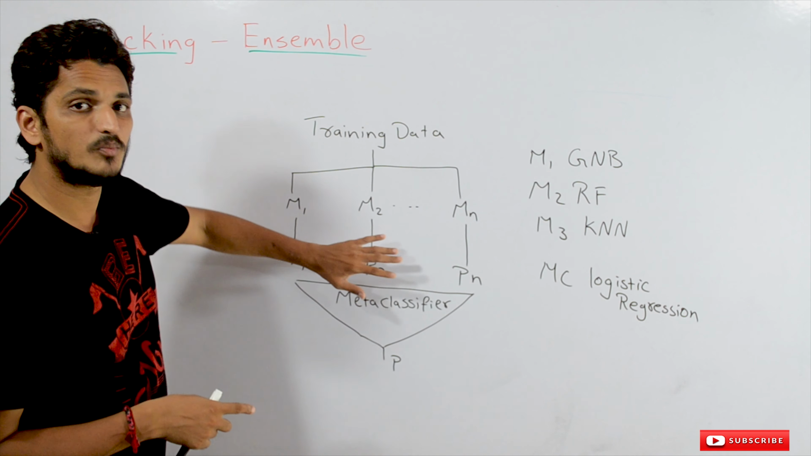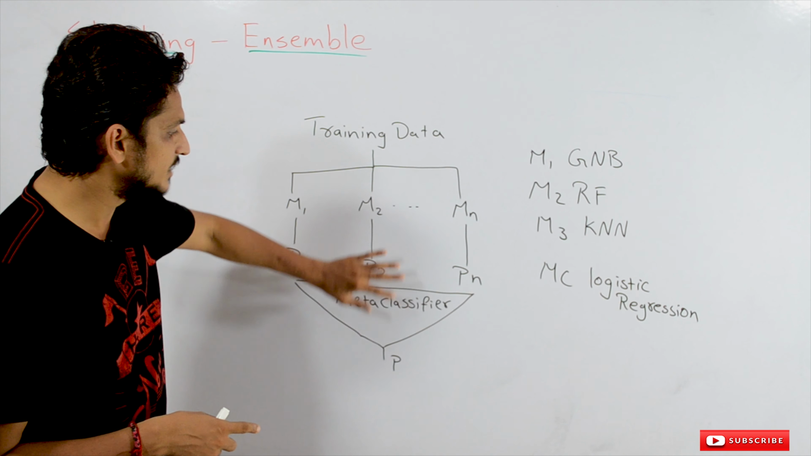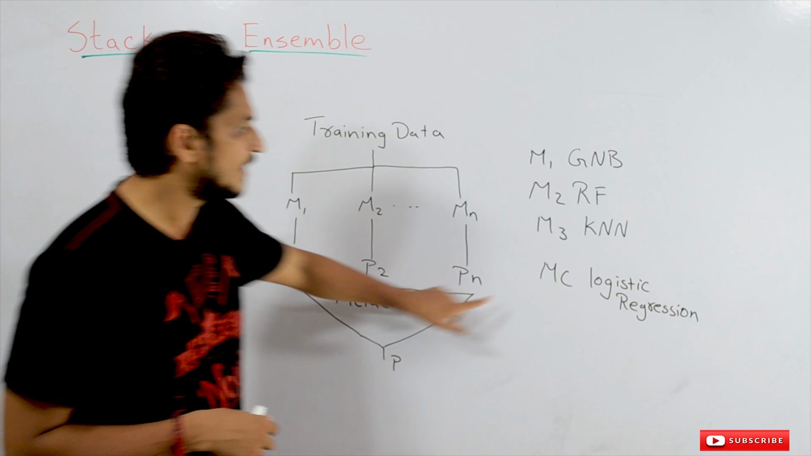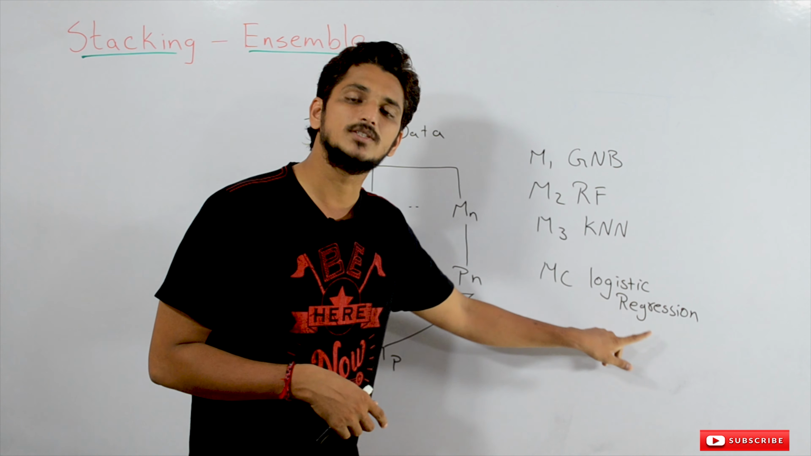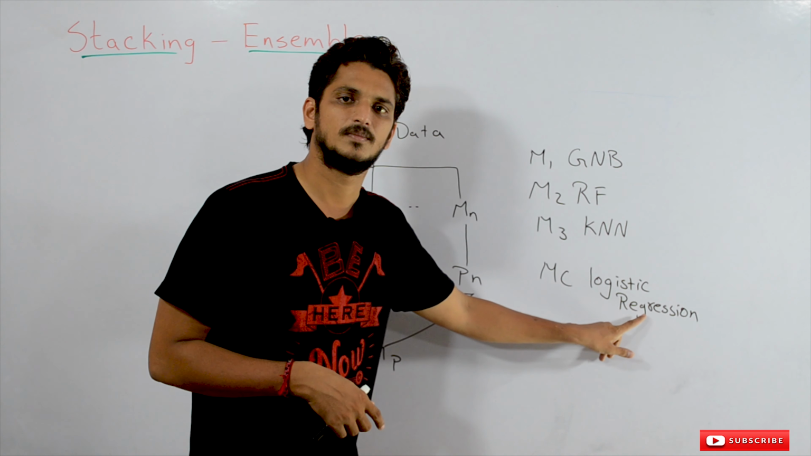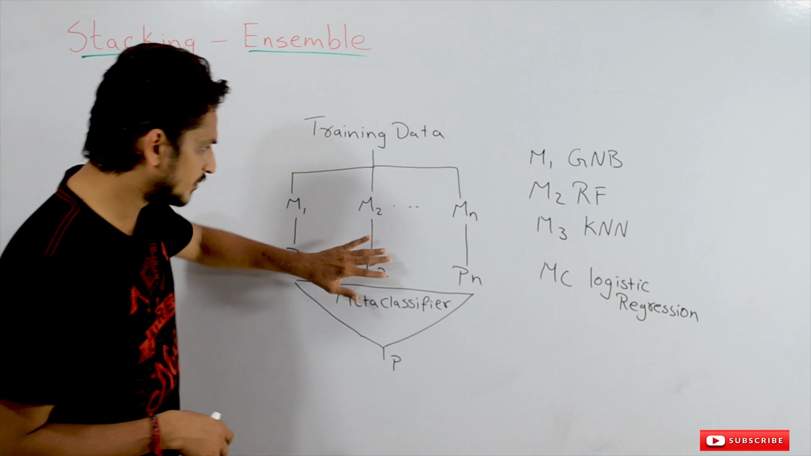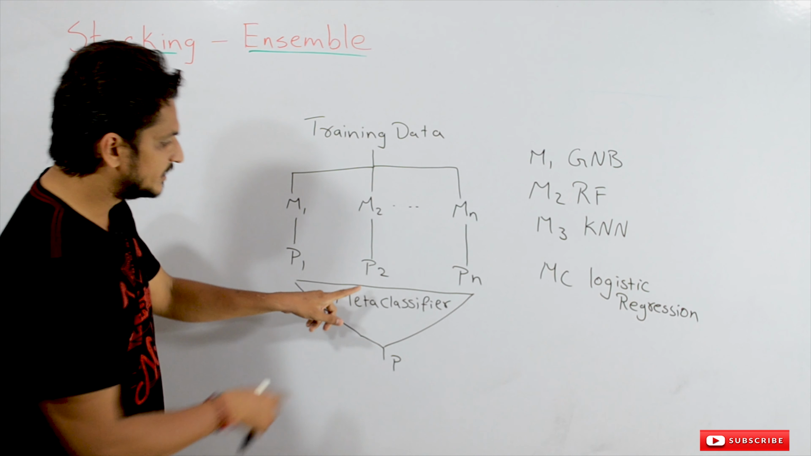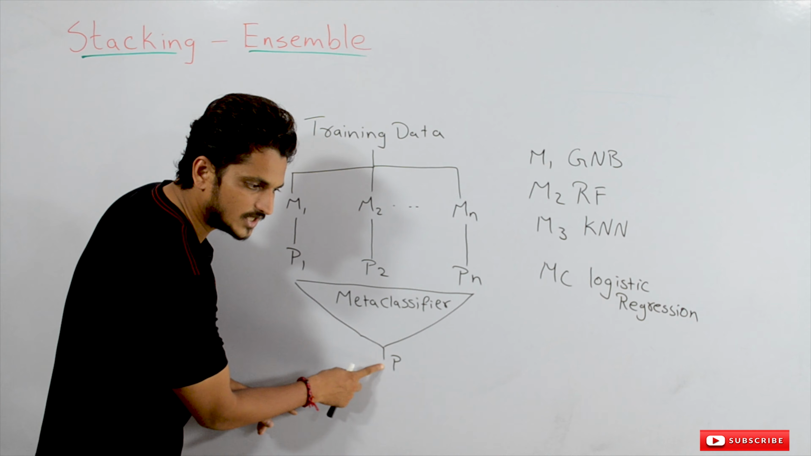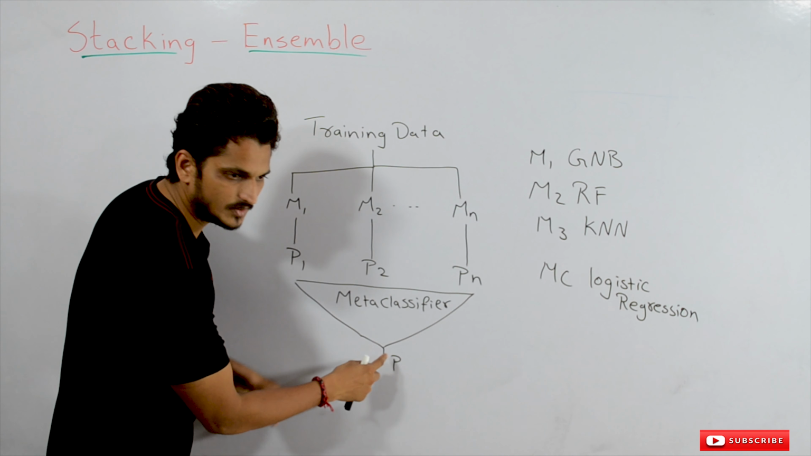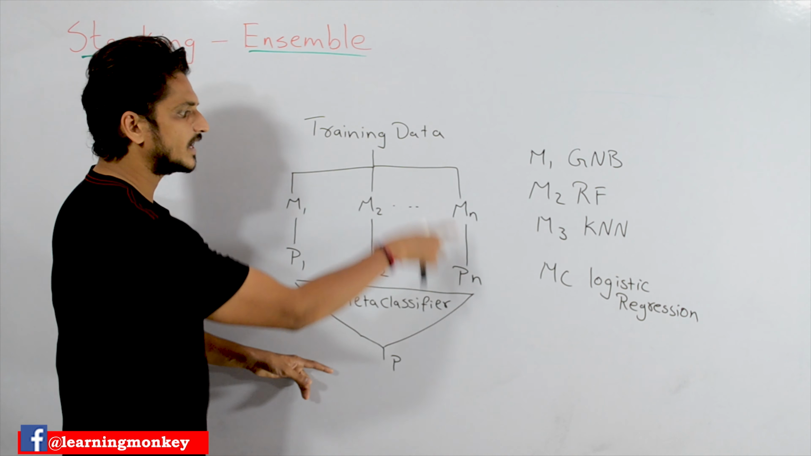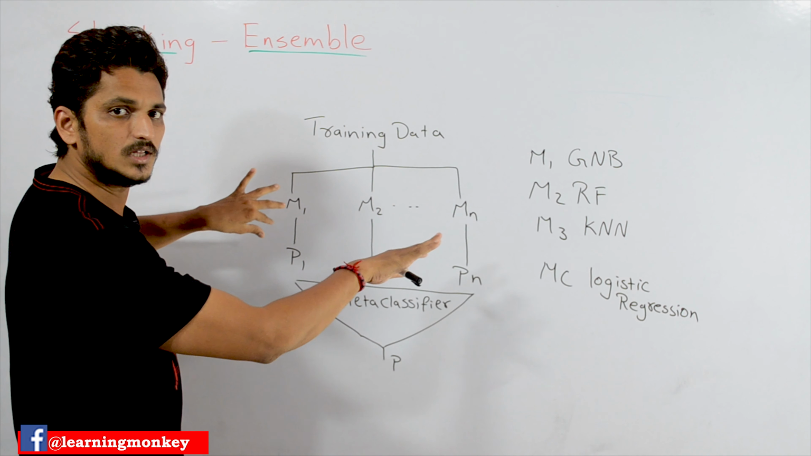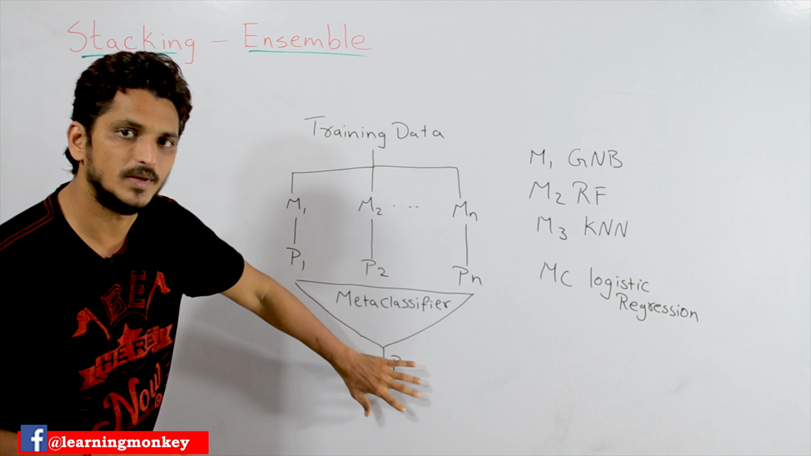These probability values are taken as input for the meta classifier model. We consider the meta classifier model here as logistic regression. These probability scores are taken as input for this meta classifier model, and this model will do a final prediction. This we call the stacking prediction. The entire model's prediction comes here. The more different the models are, the better the stacking output will be.